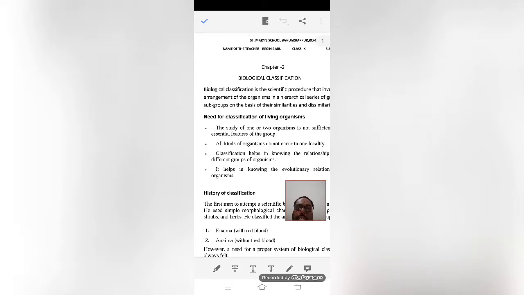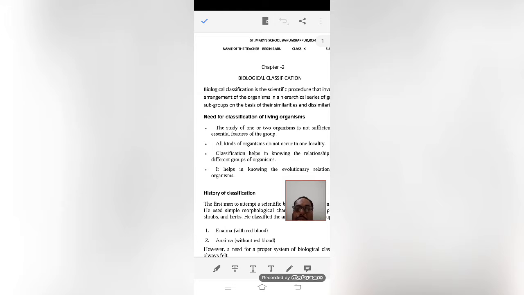We will move to the second chapter, that is biological classification. This chapter is very interesting and it gives you a lot of ideas about how these organisms are arranged for our study purpose. In biological classification, the data they got through keys, that means taxonomical aids and other things, they will study and arrange in hierarchical order on the basis of their similarities and dissimilarities.